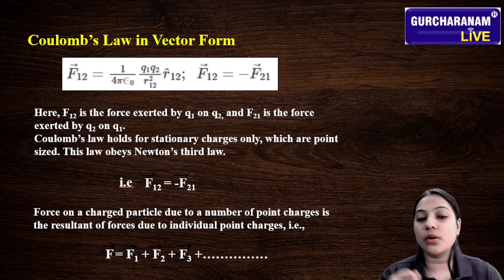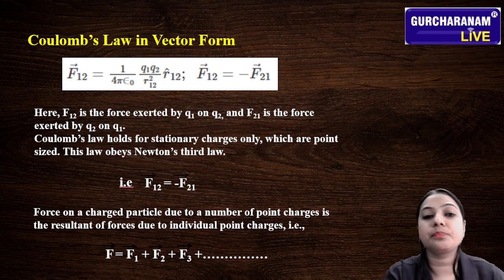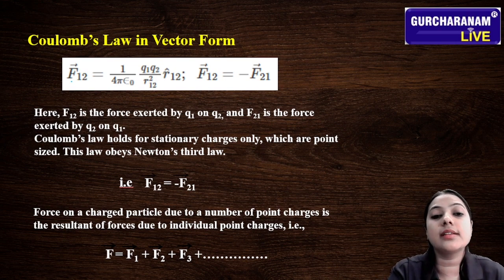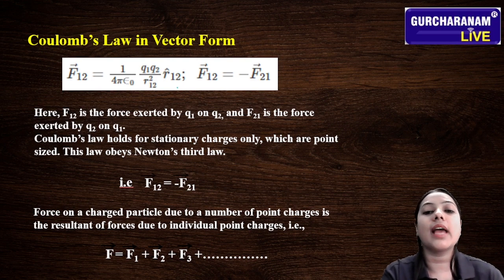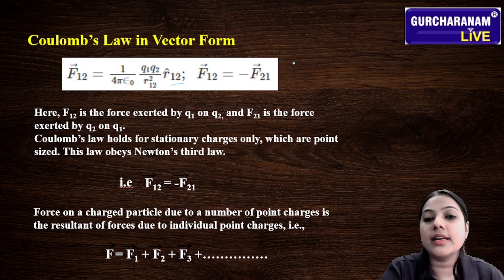The equation is F12 vector is equal to 1 upon 4 pi epsilon naught, Q1 Q2 upon R12 whole square, multiplied by R cap 12. I'm writing it here.